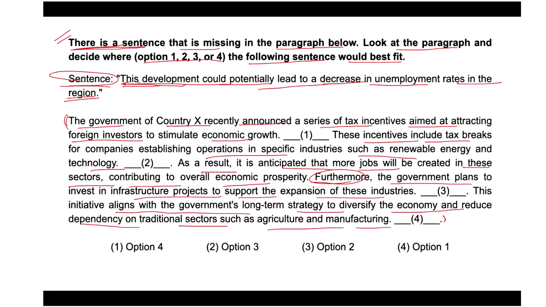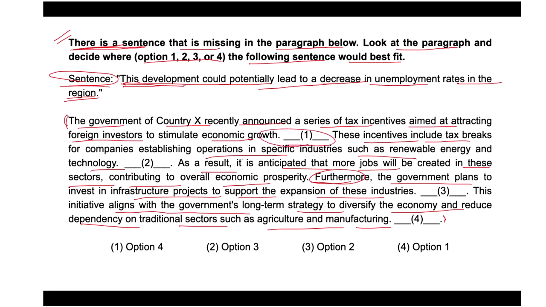Okay, so we understand the text. What we need to do is correctly place the missing sentence, this development could potentially lead to a decrease in unemployment rates in the region, in the paragraph. If we go for the analysis of these blanks, what do we find out?